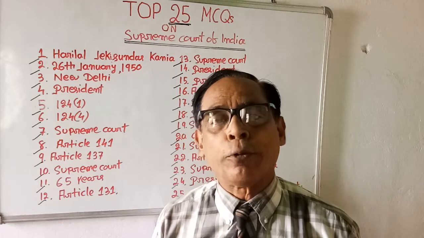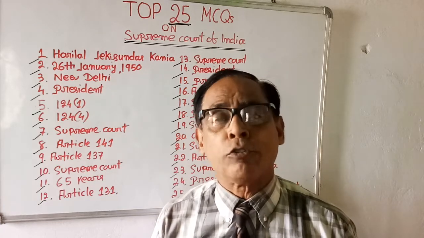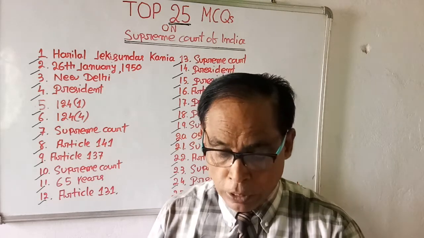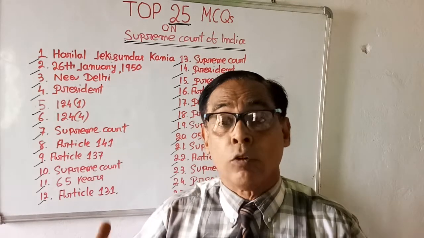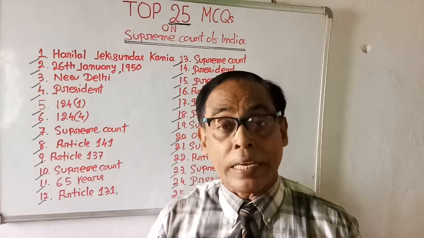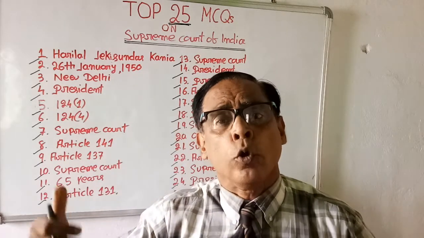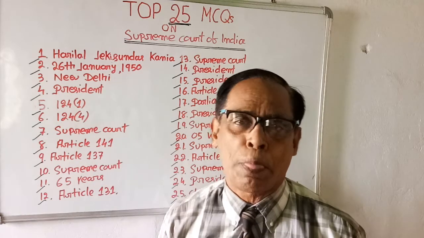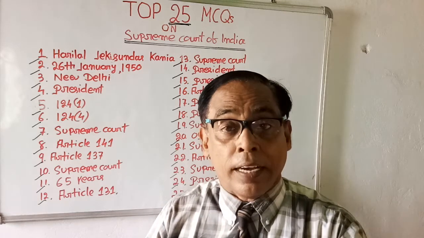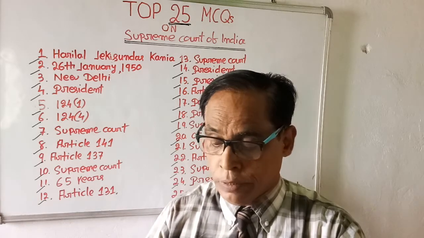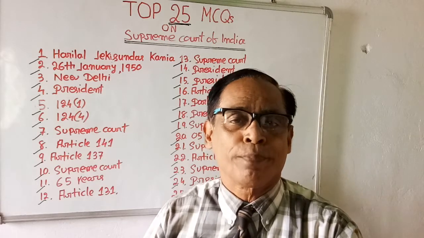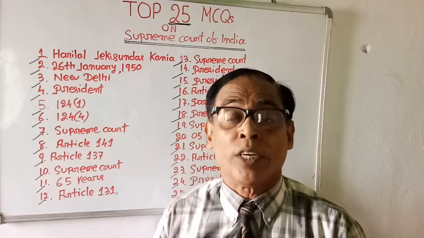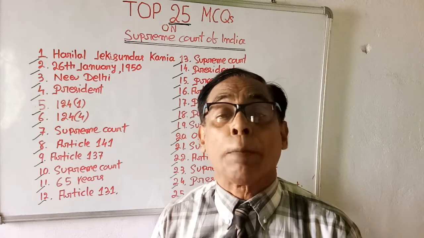Okay, already we have completed 2 multiple choice questions with answers. Okay, very good. Then come to question number 3. Supreme Court of India is situated in which place? In India we have Supreme Court, but it is situated in which place? Choices are 4. Calcutta, Mumbai, Chennai and New Delhi. The right answer is New Delhi. Indian Supreme Court is situated in New Delhi, the national capital of India.